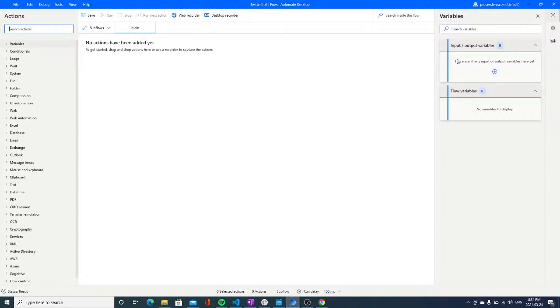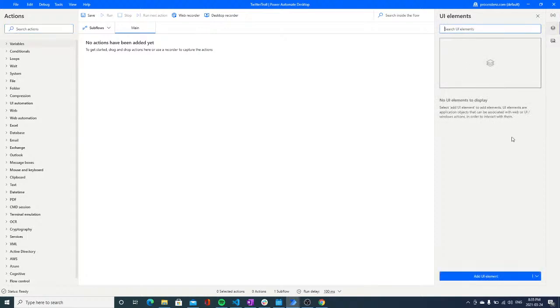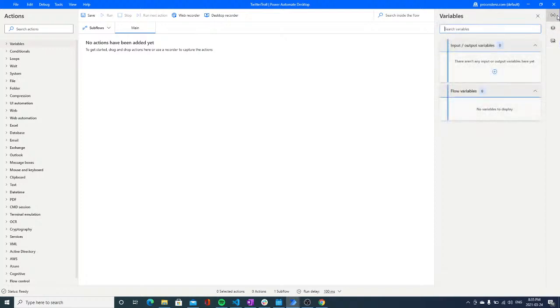Just to give you, if you are a first-time watcher and somebody that got here just to learn Power Automate, a quick overview of this, just so that you know how to get started. Actions are your commands or things that you're going to use in your process, things that you're going to drag and drop inside of your main screen. Your main screen, this is where the magic happens, where the automation takes place. And then here we have our variables, we have UI elements that we interact with, and also we have images. Pretty simple, very simple, but very powerful also at the same time.